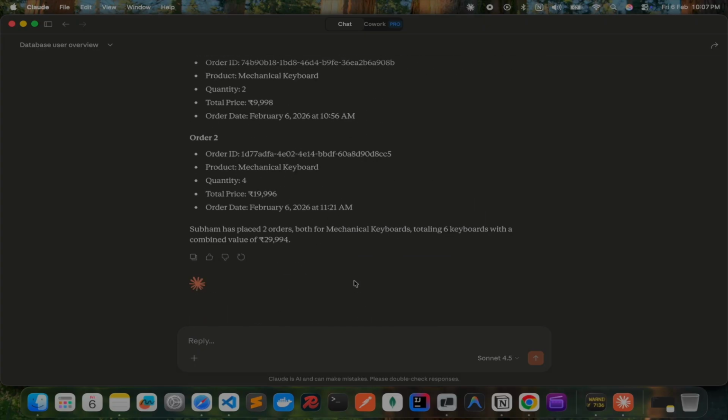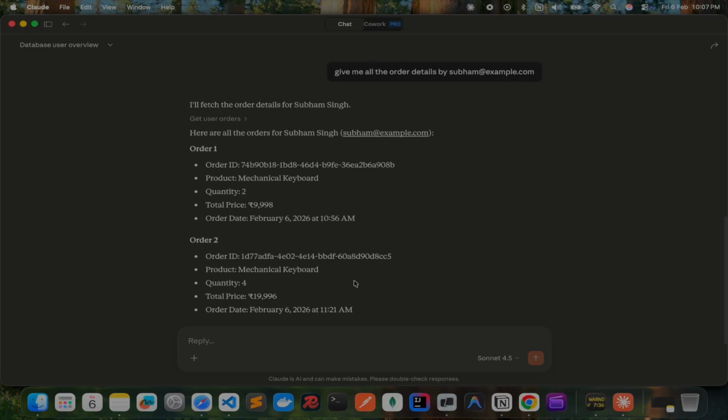And that's how you create an MCP server, and you can connect it to any data source or any external API. So this is how you can create your own MCP server. You can be as creative as possible. Maybe create an MCP server, put it behind a pricing model, and put it on the internet for people to use, right?